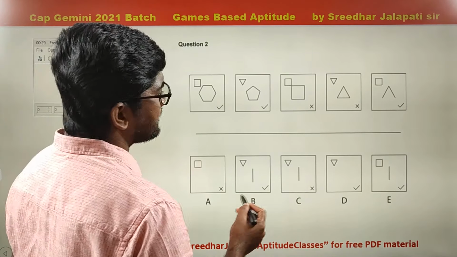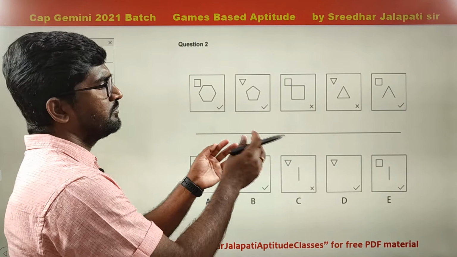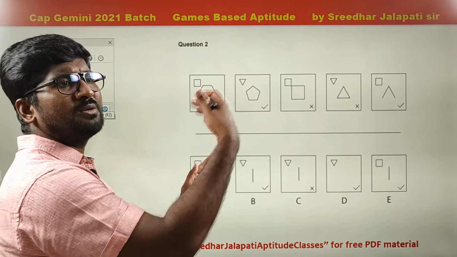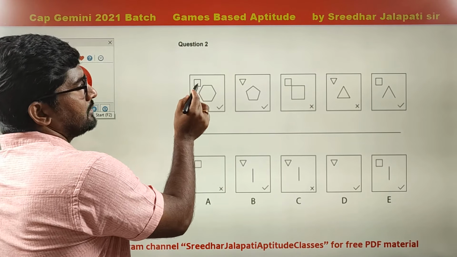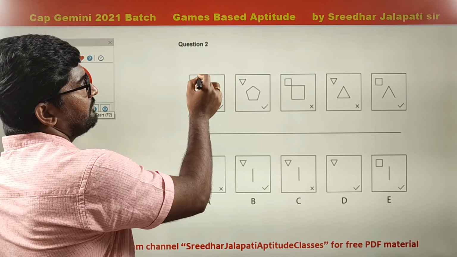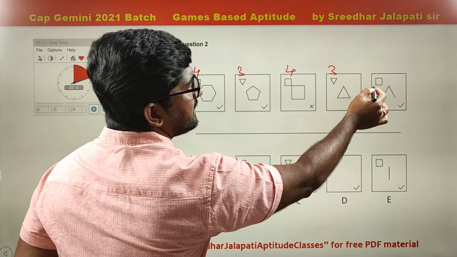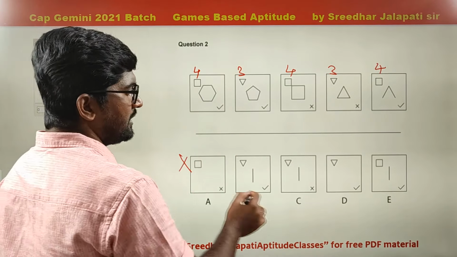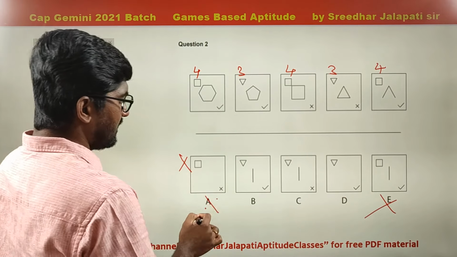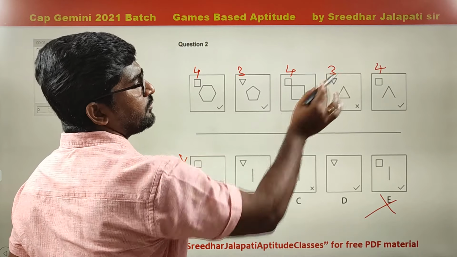Right. So here is the answer. Now if you see again here in all these questions you have to find what comes next. It's not finding odd one out. You have to find what comes next figure in the series. Now here the top one square, which is with 4 sides, triangle 3 sides, again square 4 sides, triangle 3 sides, square 4 sides, next should be 3 sides, triangle. So this is eliminated, because you should get triangle on the top. Is it clear? 4, 3, 4, 3, 4.